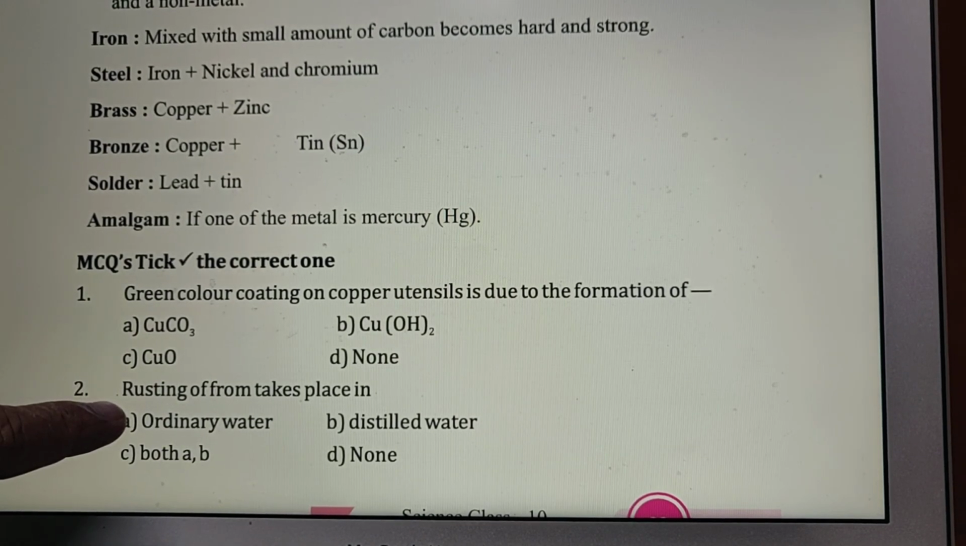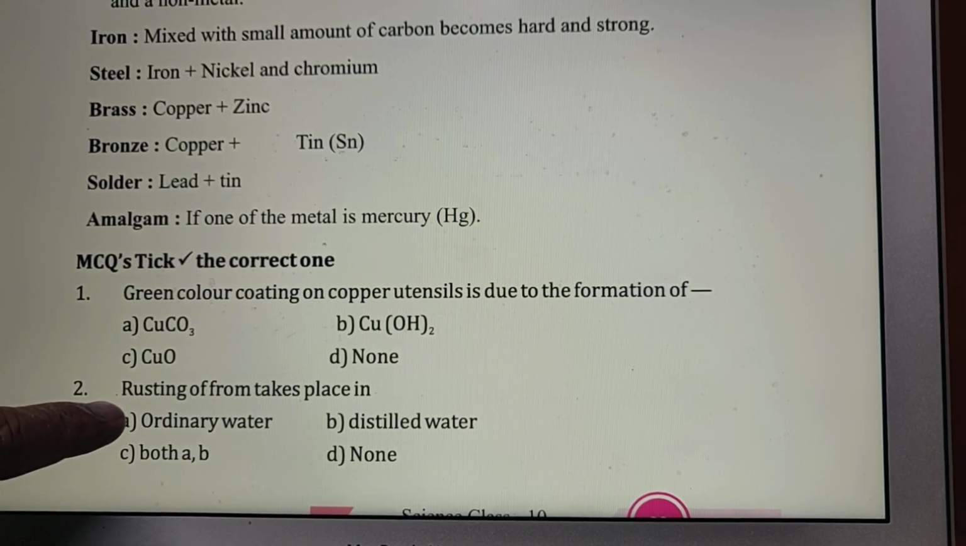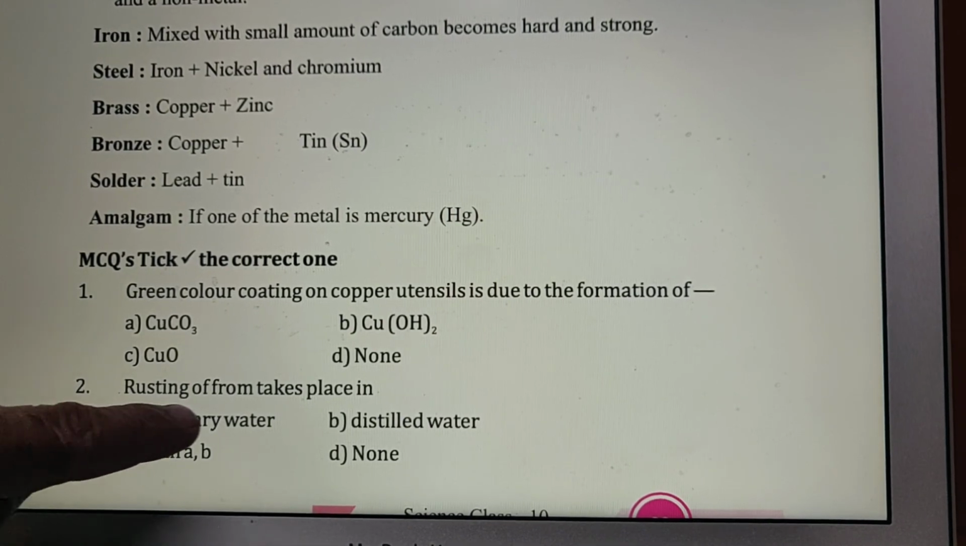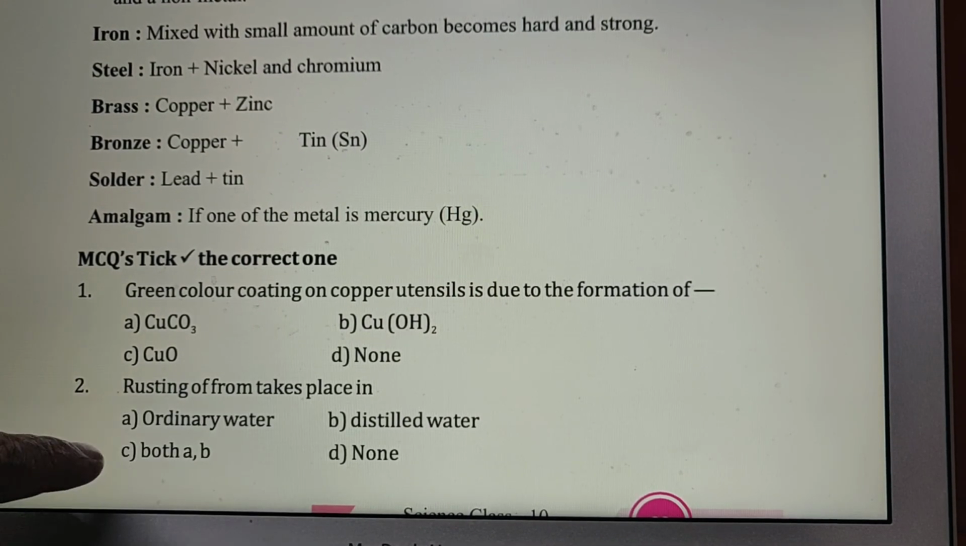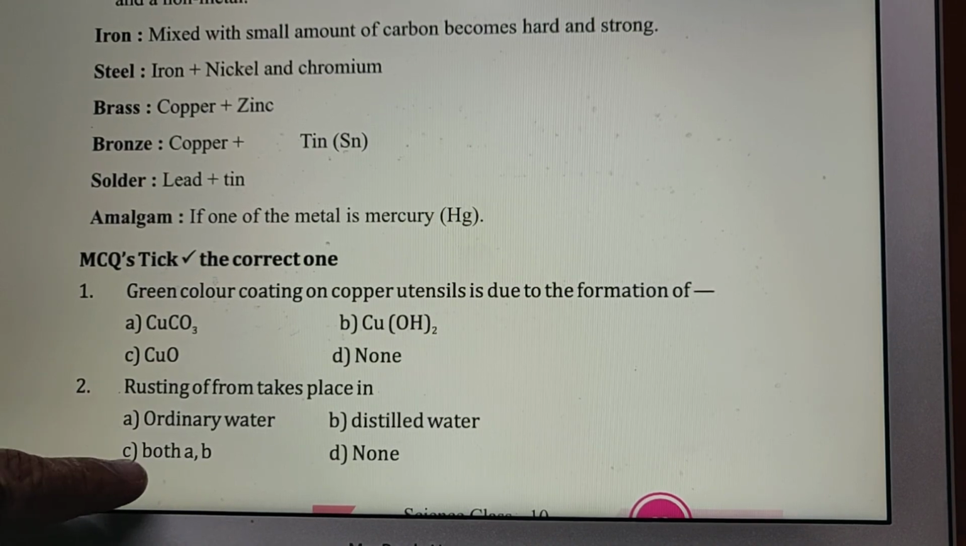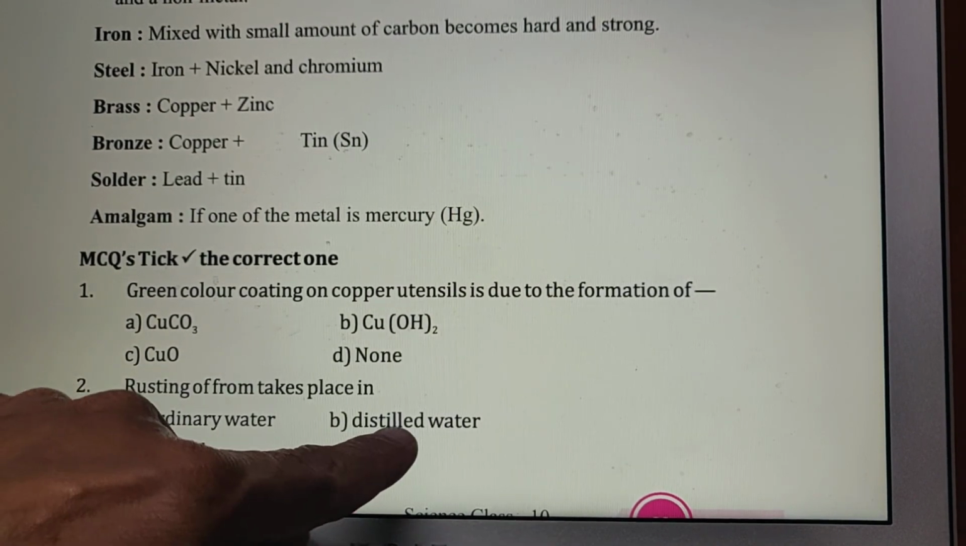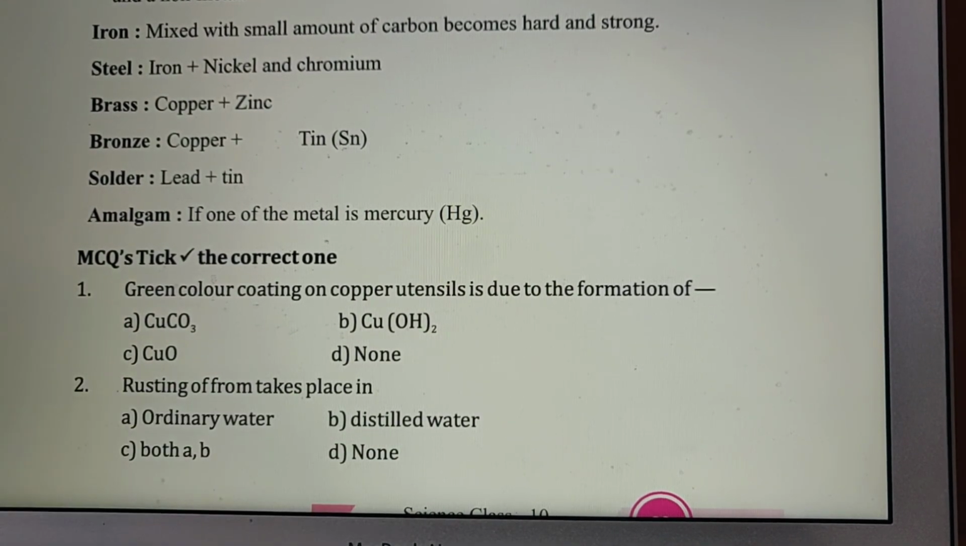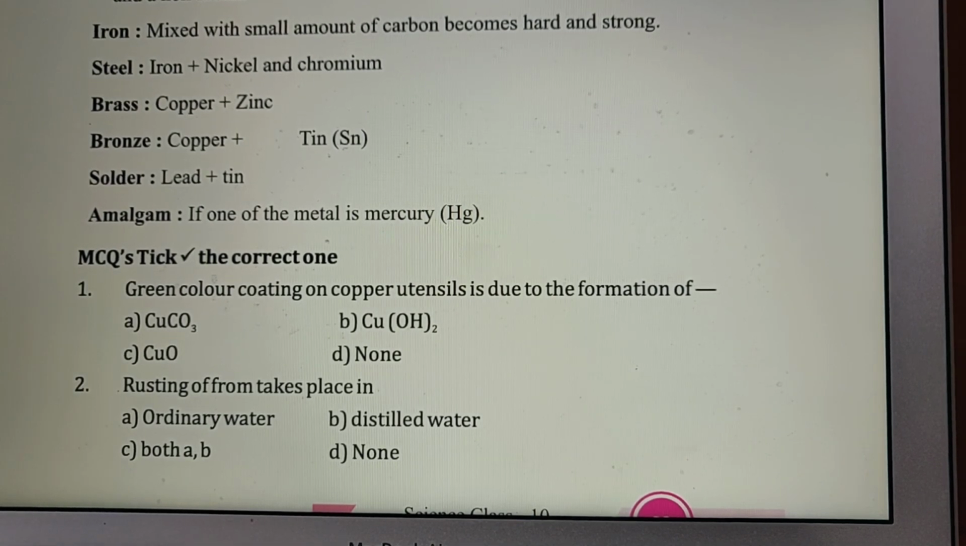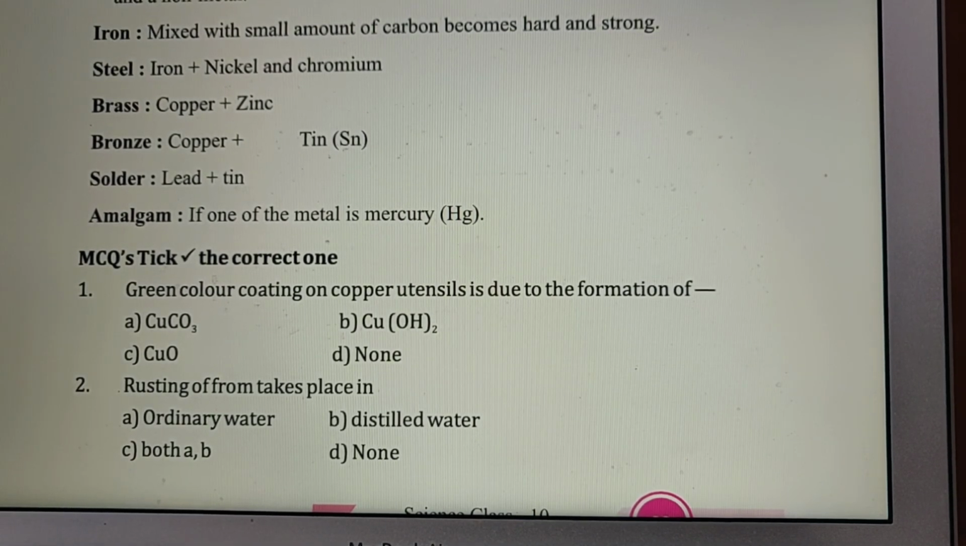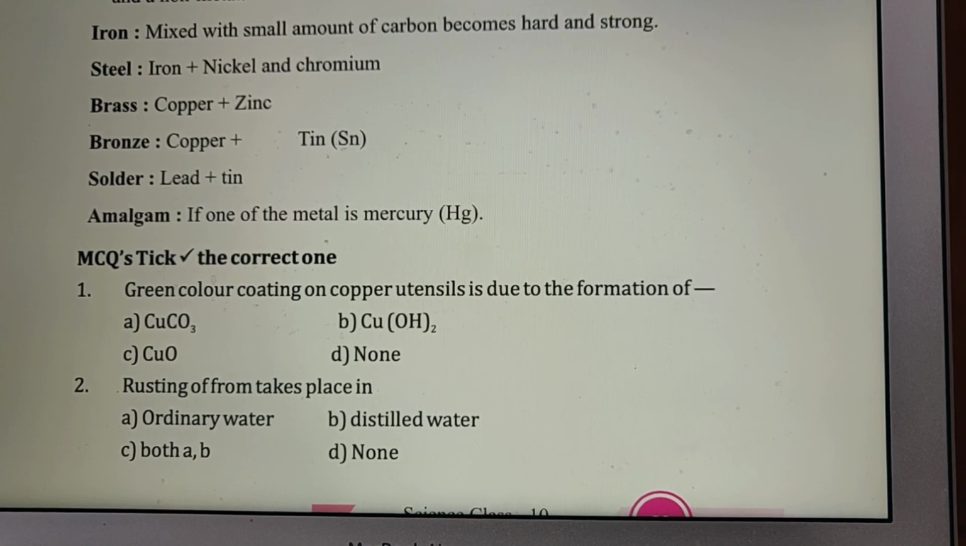Rusting of iron takes place in: ordinary water, both A and B, distilled water, or none of these. The answer will be none of these.